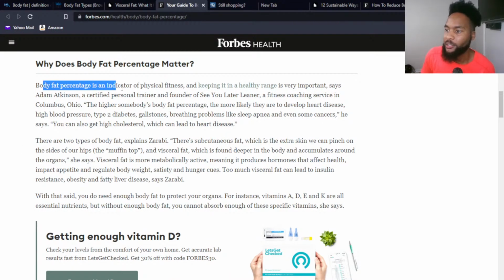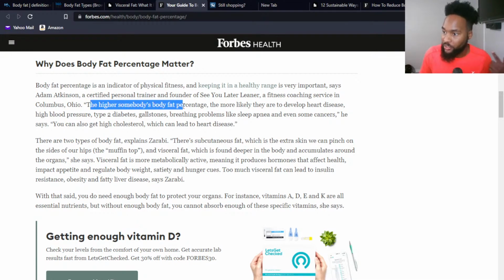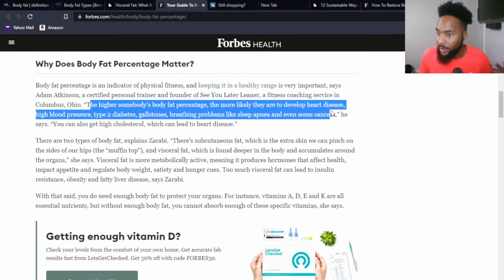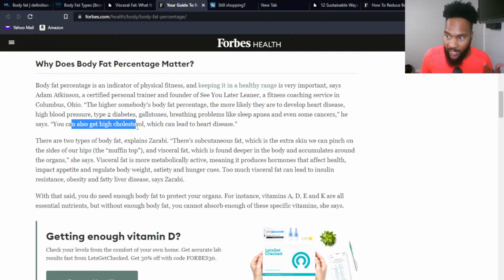So again, why does body fat percentage matter? It's an overall indicator of your physical fitness. We've already talked about the fact that you want to keep a healthy ratio between your muscle and your body fat. The higher somebody's body fat percentage, the more likely they are to develop heart disease, high blood pressure, gallstones, breathing issues, sleep apnea, cancers, etc. We can even start developing things like high cholesterol, which can lead to blood flow issues, heart disease, erectile dysfunction, things like that.